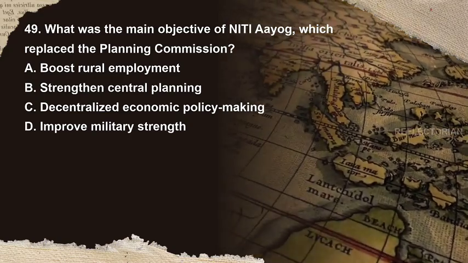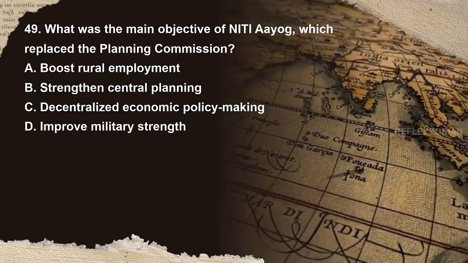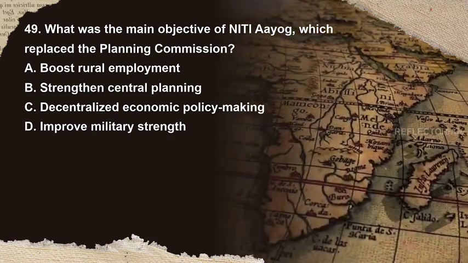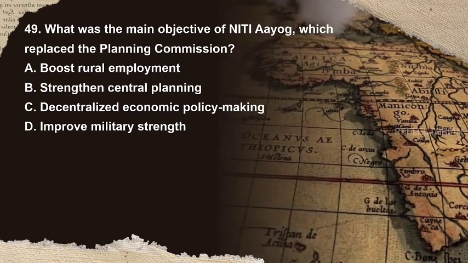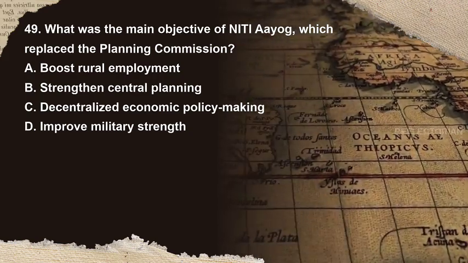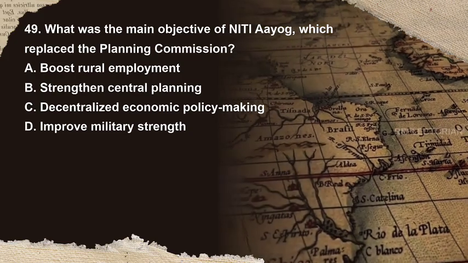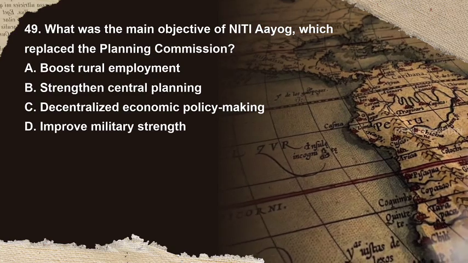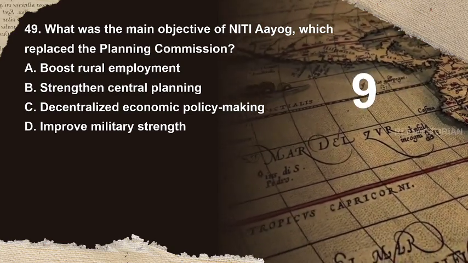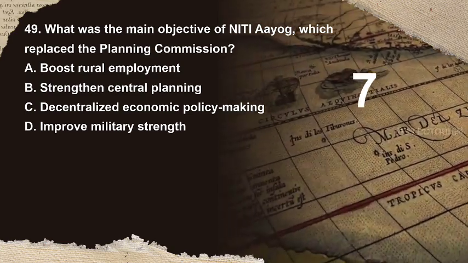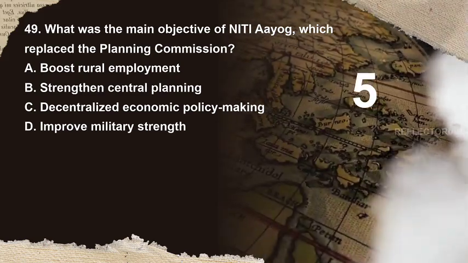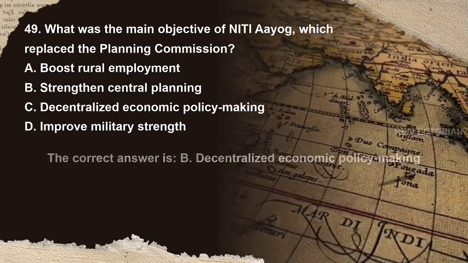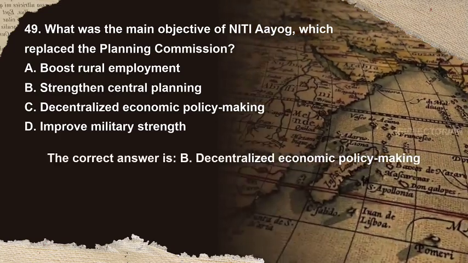Question 49. What was the main objective of Niti Aayog, which replaced the Planning Commission? Options are A. Boost rural employment, B. Strengthen central planning, C. Decentralized economic policy making, D. Improve military strength. You have 10 seconds to answer. The correct answer is C.